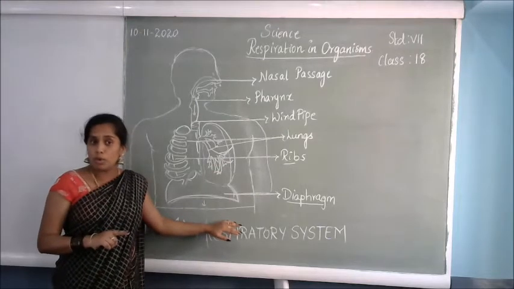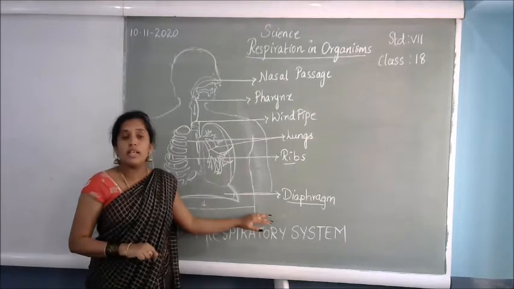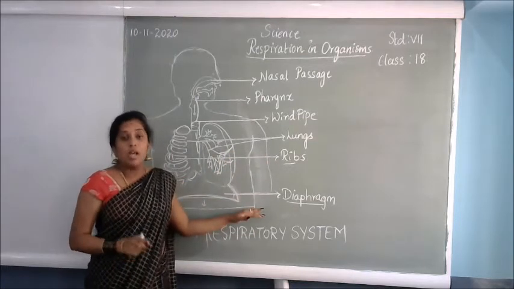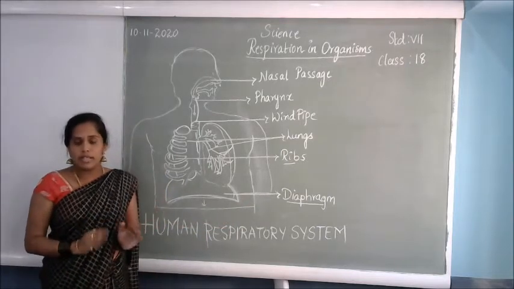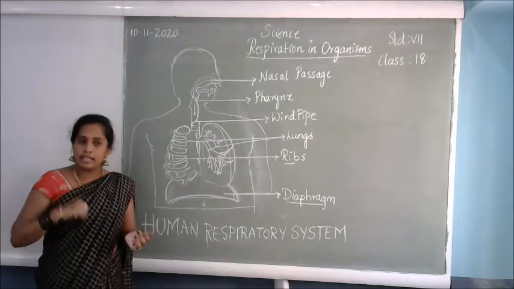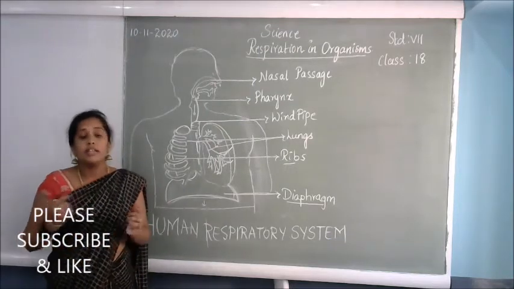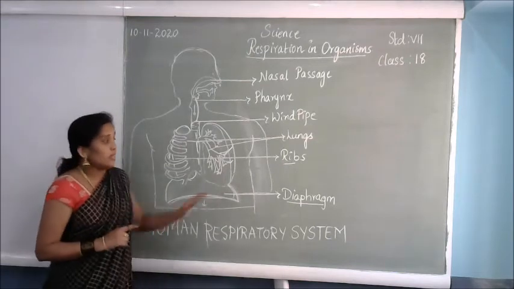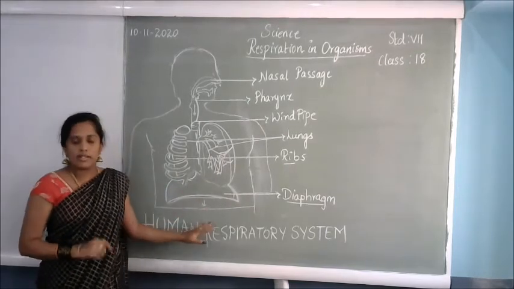In the exhalation process, what will happen? In the exhalation process, the diaphragm moves up and the ribs move down. So at that time what will happen? The chest cavity space will be increased and air is taken inside during inhalation, and in exhalation the space will be reduced and the air is exhaled out. So like this, ribs and diaphragm help in the movement of the respiratory organs.